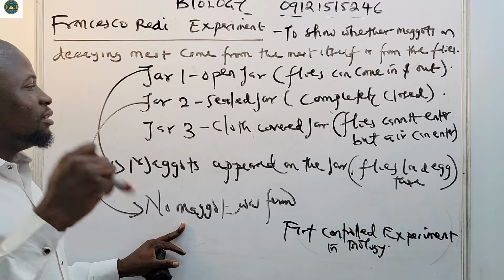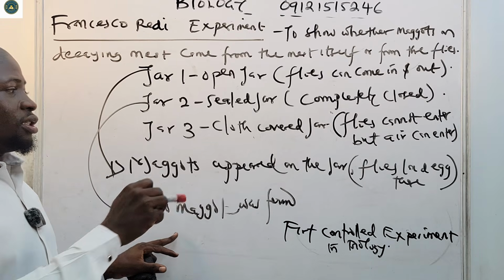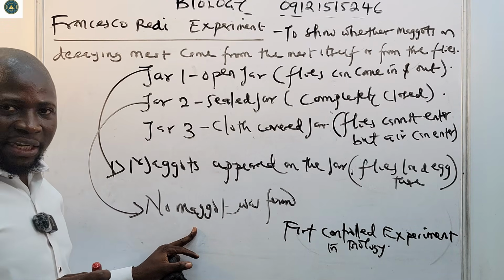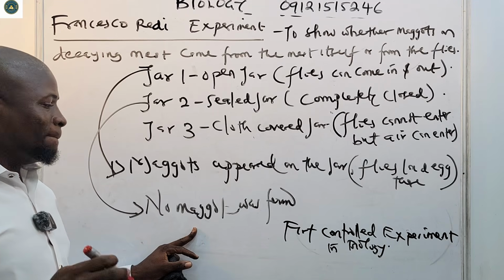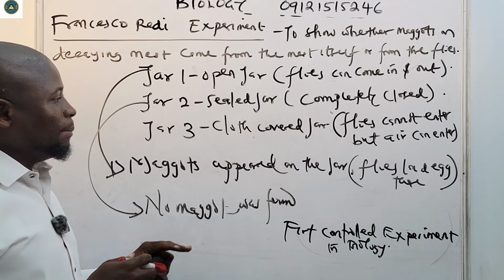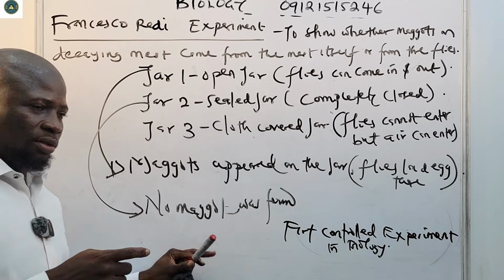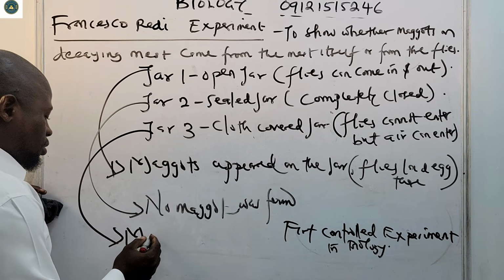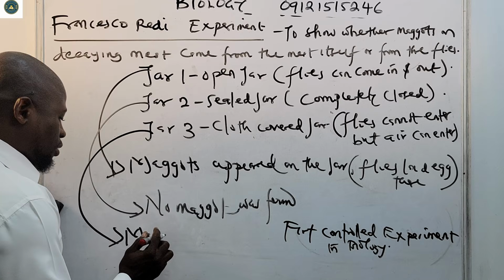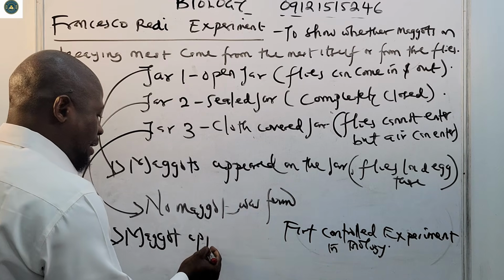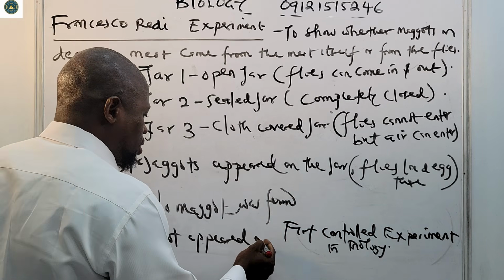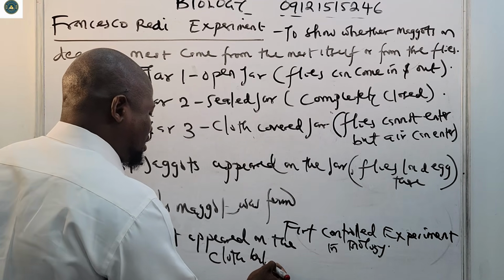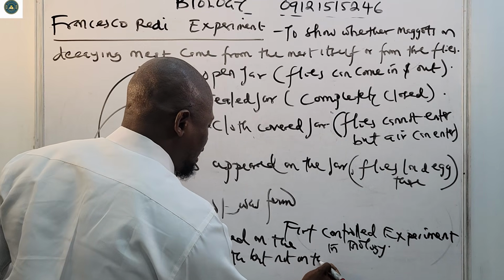So that leaves us with the cloth covered jar, jar 3. On the third jar, maggots appeared on the cloth, but not inside the jar.